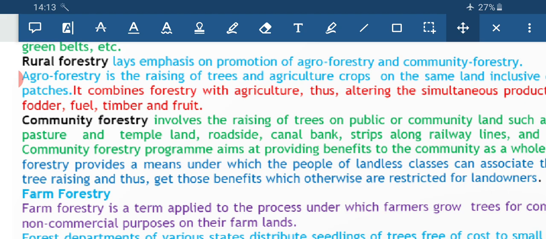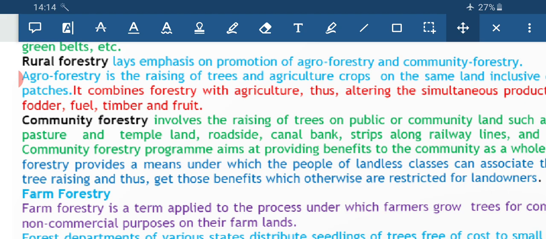If the trees are planted along these areas, it will increase the forest area, it will enrich the environmental condition, and simultaneously we will be able to use the products that we gather from these forested areas.